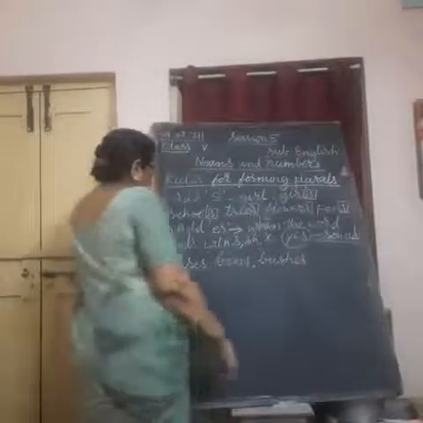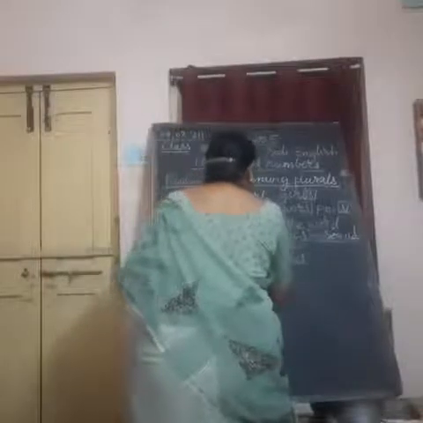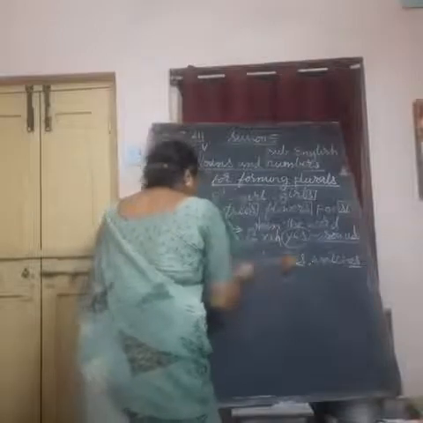Understand, in this way, when the word ends with S, we use es. And even with CH also. Watch, watches. We added es here.